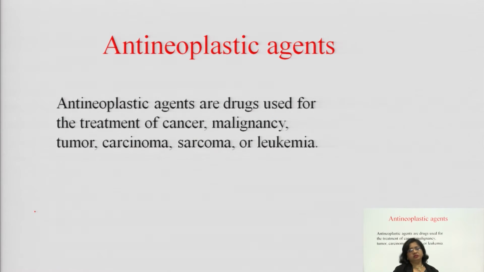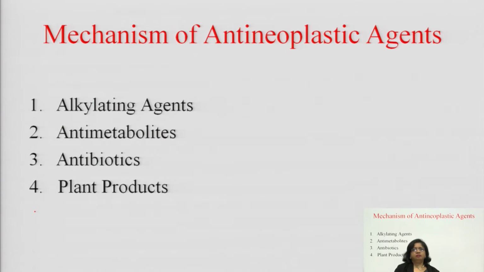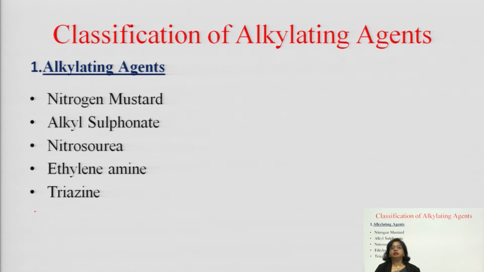the mechanism of alkylating agents. Now you must know the meaning of anti-neoplastic agents. Anti-neoplastic agents are the drugs used for the treatment of cancer, malignancy, tumor, sarcoma, carcinoma and leukemia. We will discuss the mechanism of anti-neoplastic agents under 4 headings. One is alkylating agents, another is antimetabolites, third is antibiotics, and fourth is plant alkaloids. So, first I will discuss alkylating agents.